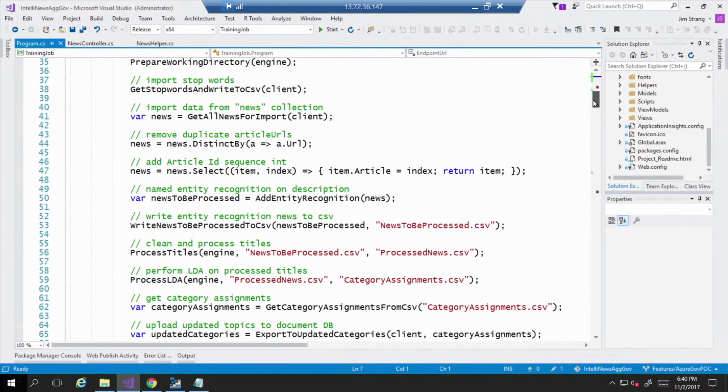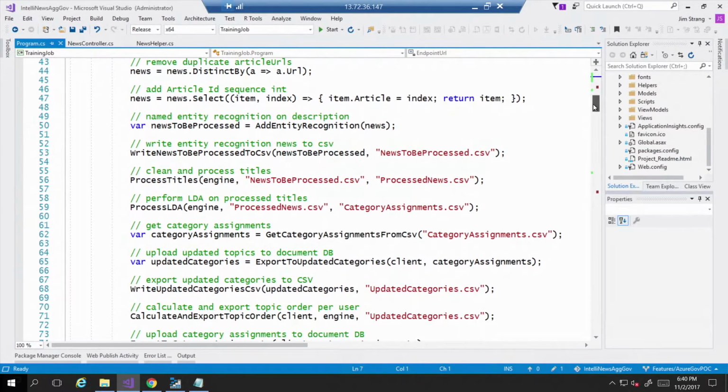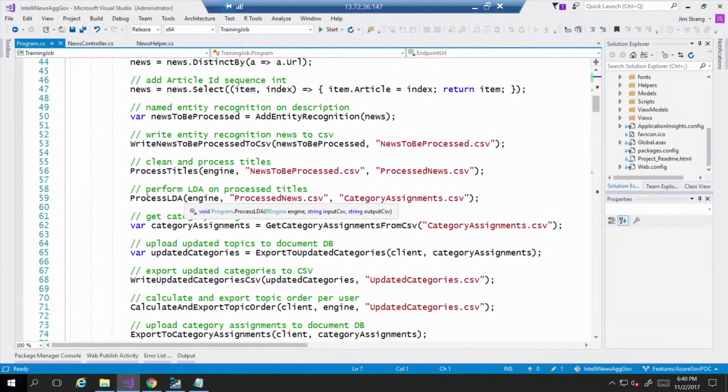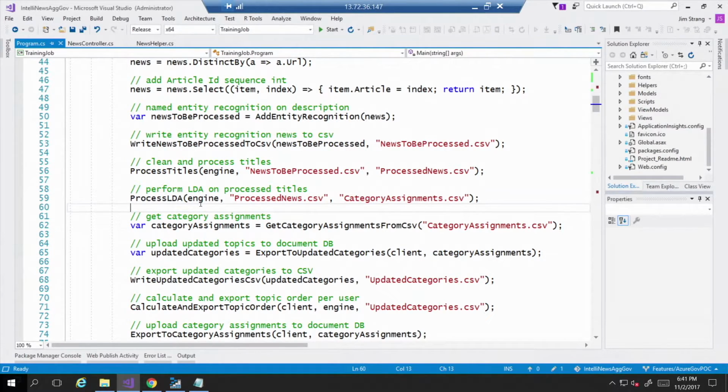So going further down here, I just want to point out the one that is really of interest here, which is the process LDA. And this LDA is that algorithm that the gentleman David Blei had built. And it stands for latent Dirichlet allocation, some fancy term which we need not be concerned about, but it's essentially a complex R package. So you can see here, I'm in C#. I did some data manipulation and ultimately called that R package, which is just returning the data. And then because I'm in C#, it just makes it easier for me to interact with Cosmos DB at this point.